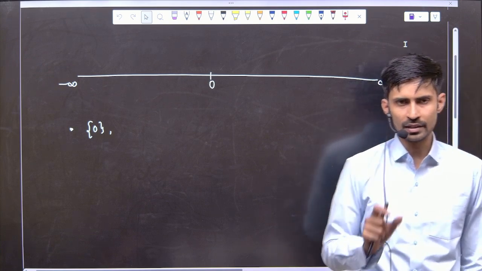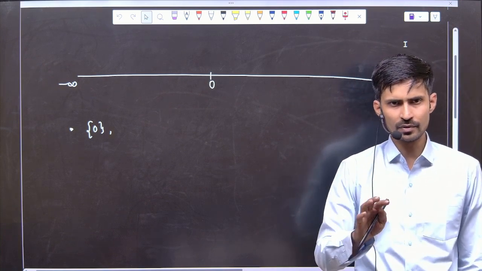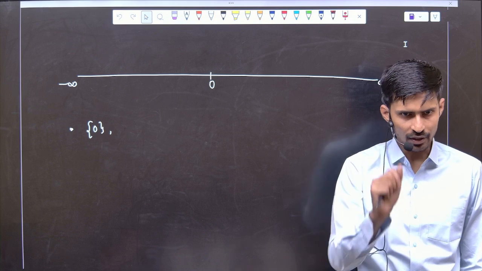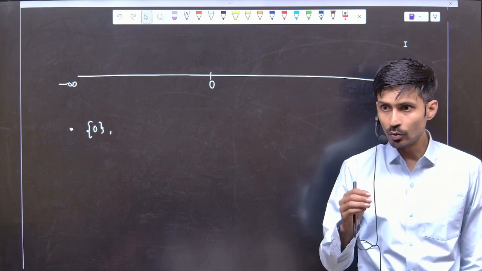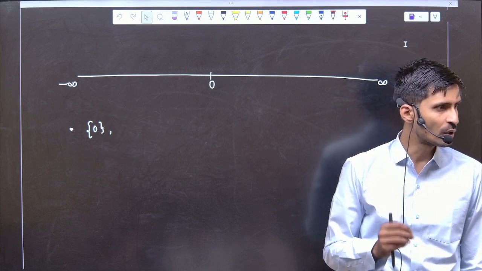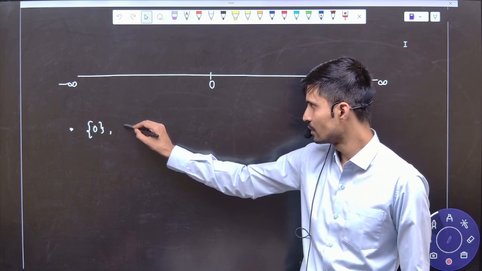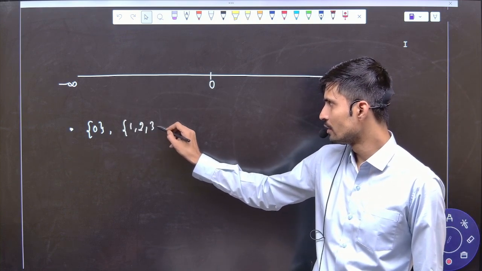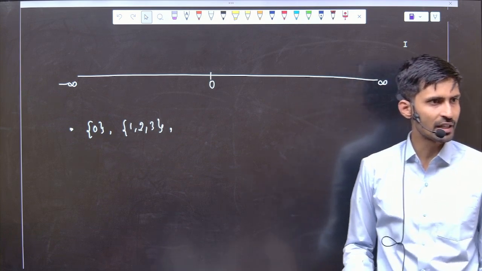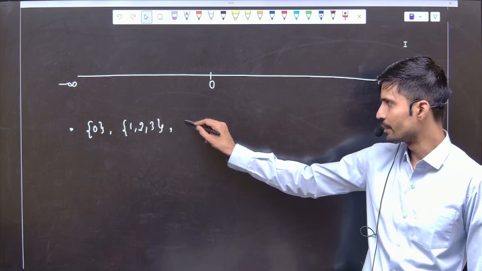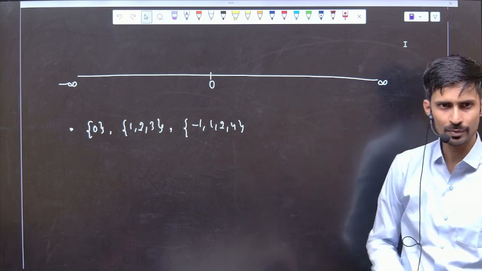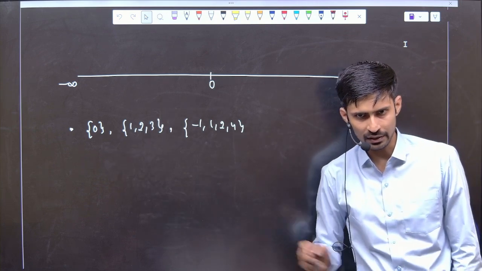That curly bracket is known as a set, and what is a set? Next chapter is there, but only simply, if you want to represent a single number, you will represent it with the help of curly brackets. Not only single, countable numbers are there. Like suppose you want to represent 1, 2, 3, how will you represent? {1, 2, 3}, like that. Suppose you want to represent minus 1, 1, 2, 4, these are the 4 numbers you want to represent with the help of that bracket.